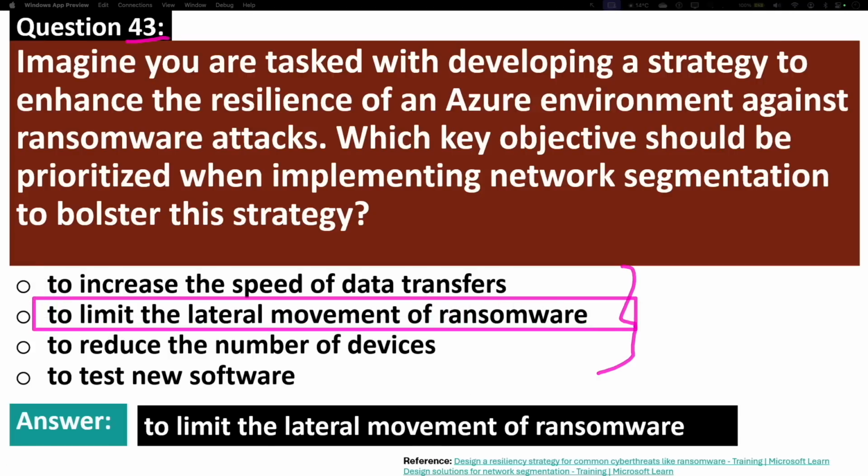Okay, what is network segmentation? Network segmentation involves dividing a computer network into smaller, isolated sections. The primary purpose of this is to limit the lateral movement of ransomware or other threats. If a part of the network is infected, the segmentation keeps the infection contained, preventing it from spreading to the entire network. Some of the benefits of this network segmentation include improved security, enhanced performance, and simplified management.